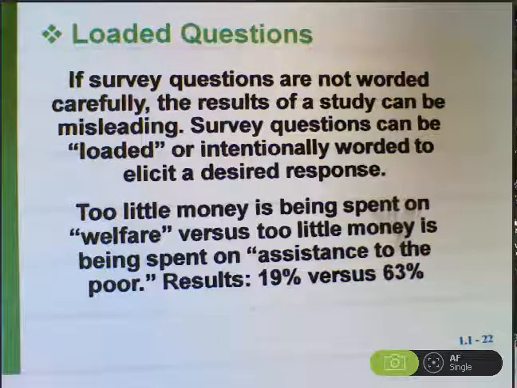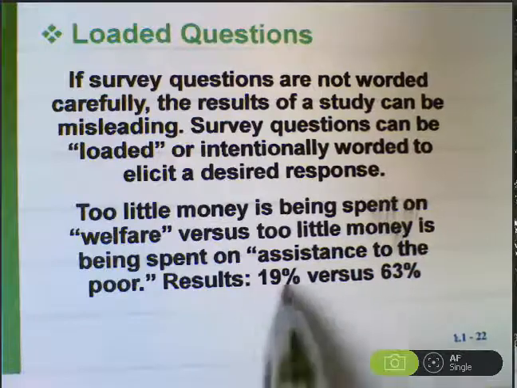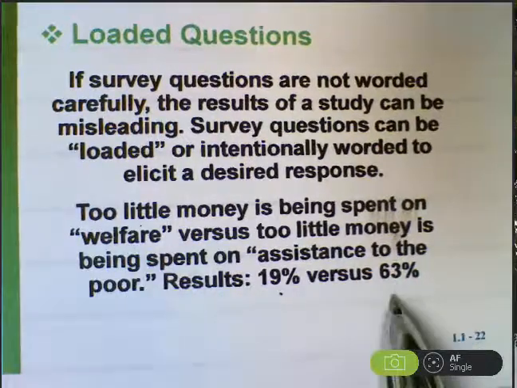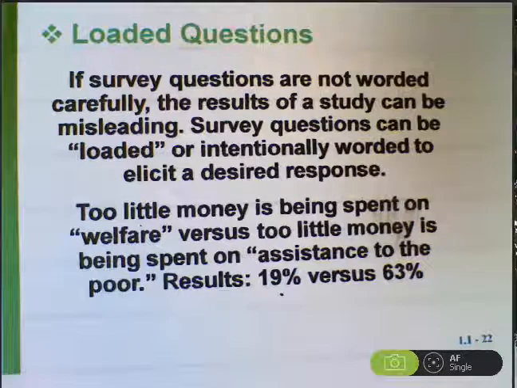So, in this particular study, only 19% said too little is being spent on welfare, 63% said too little is being spent on assistance to the poor. It's the way the question is asked and the connotations of the words welfare and assistance to the poor.